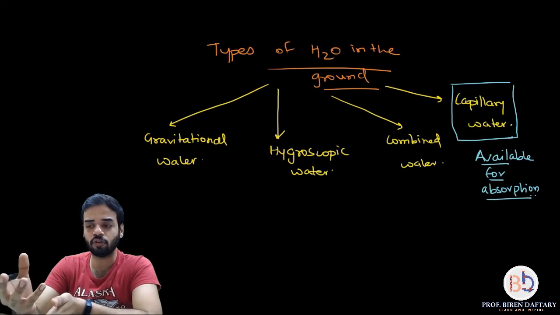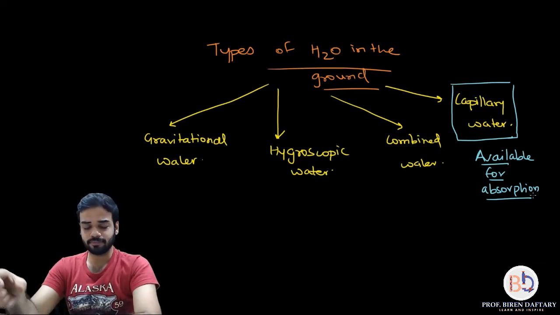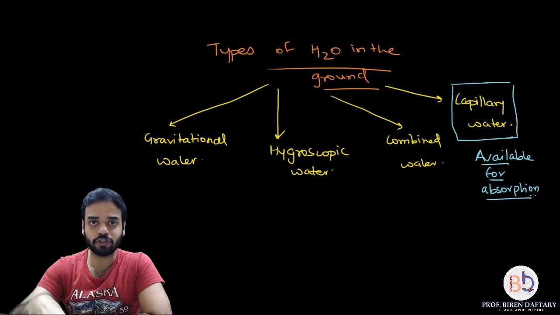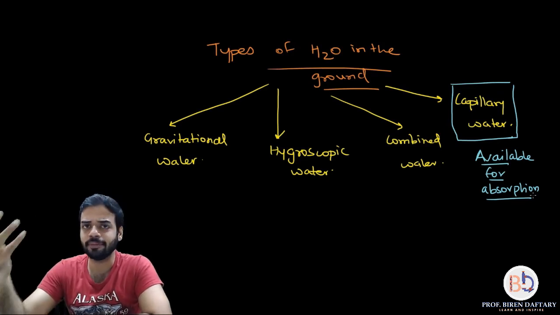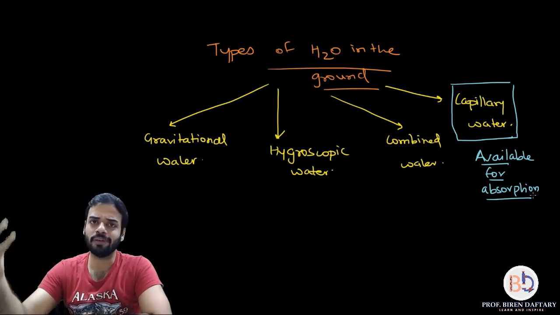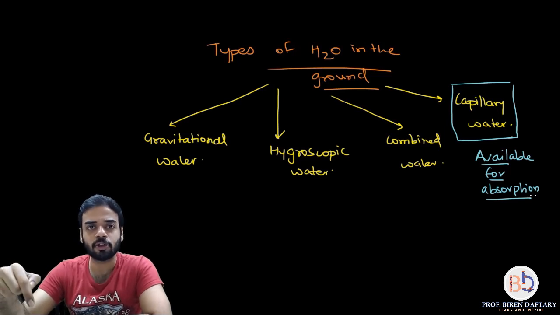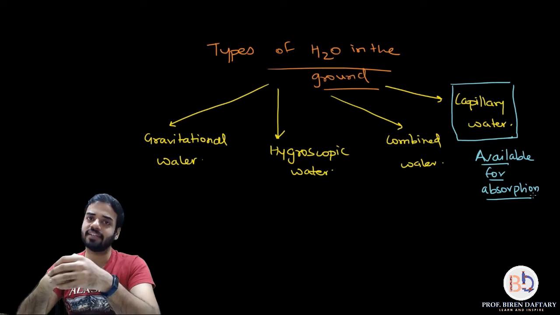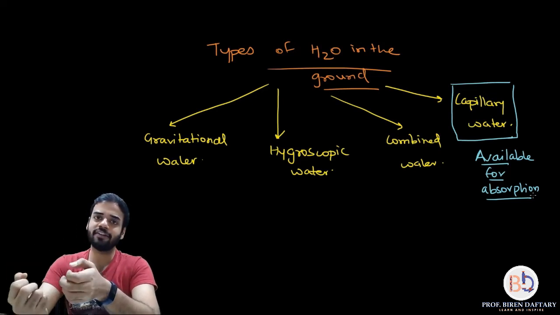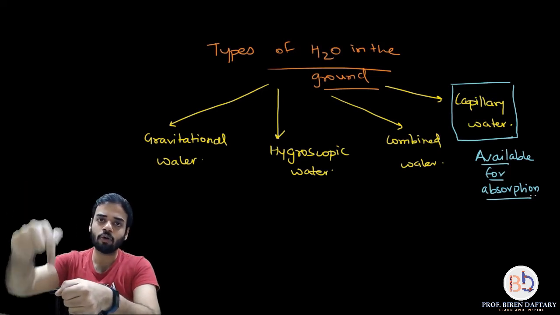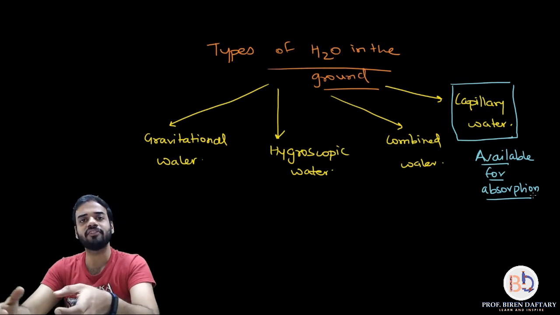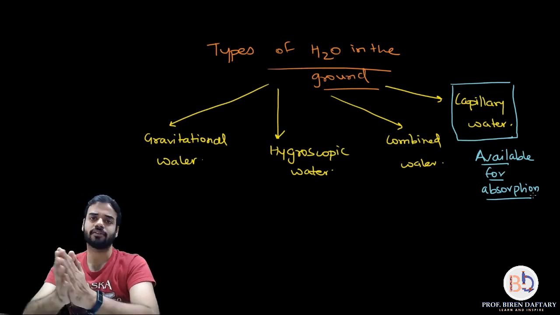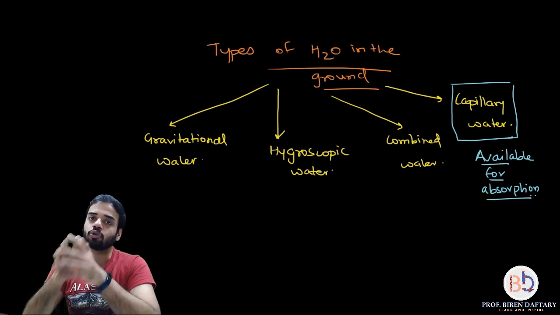What is gravitational water? When the water falls on the top layer of the soil, it can be rainwater, it can be from lakes, rivers, anything. Because of the gravitational force, that water percolates inside the soil, correct? Because of the gravitational pull, it will move downwards, and this gravitational water goes deep inside the earth, and the roots do not grow so deep.